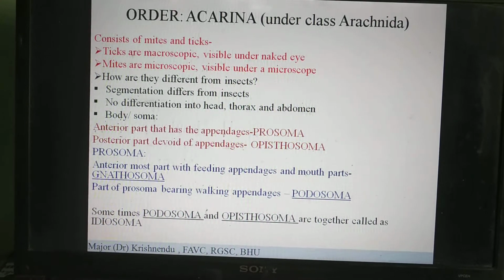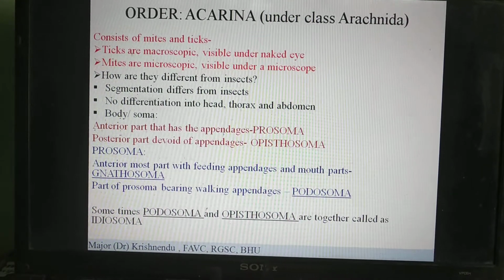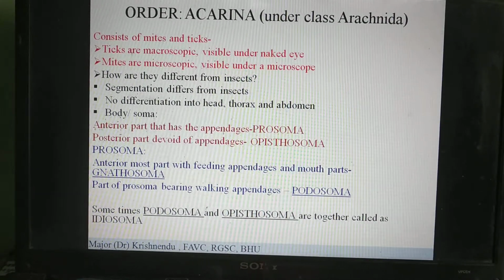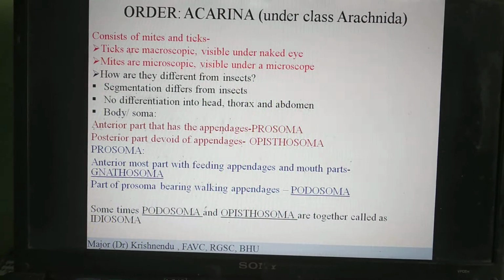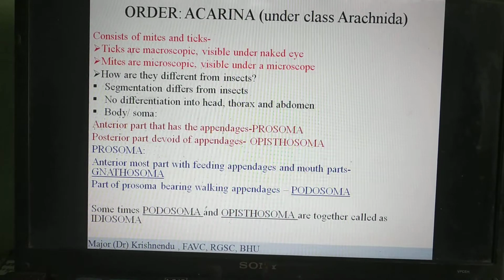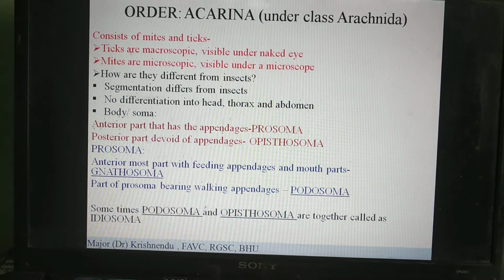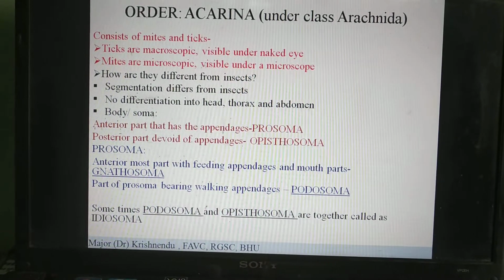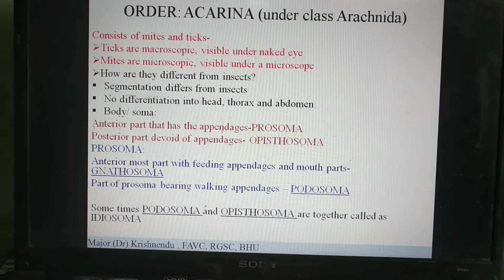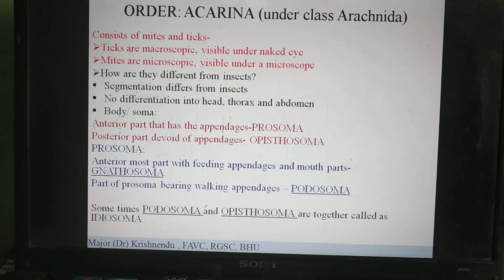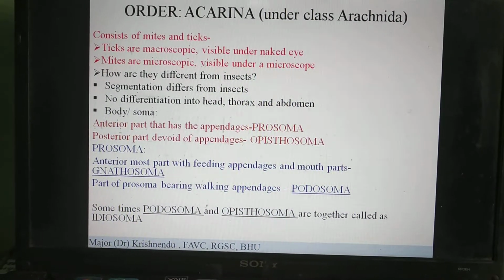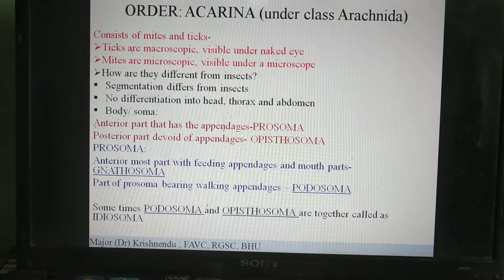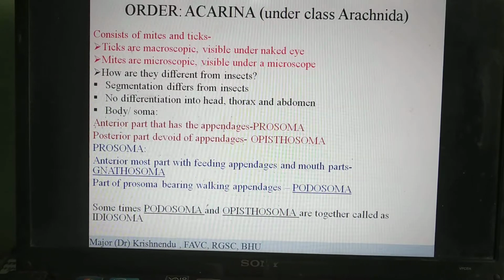Whereas mites are microscopic. They may be on the surface of the skin, on the epidermal layers, but you cannot see them with the naked eye because they are microscopic structures. Some mites can burrow and enter into the sebaceous glands, or they can tunnel through the epidermal layers and enter into the dermis. So we cannot see the mites with the naked eye; they can only be seen under the microscope.